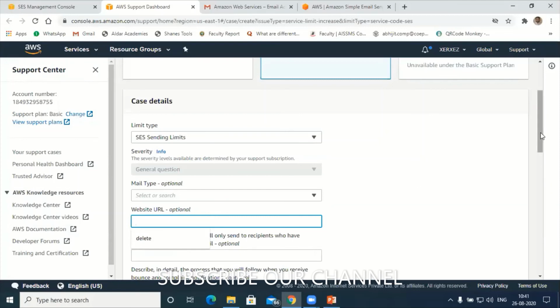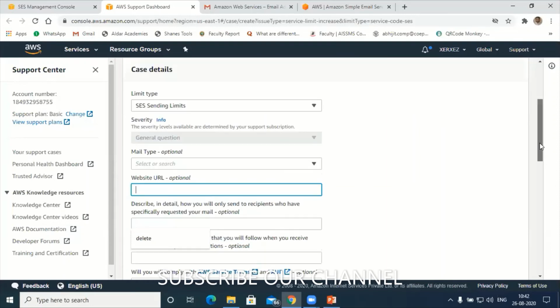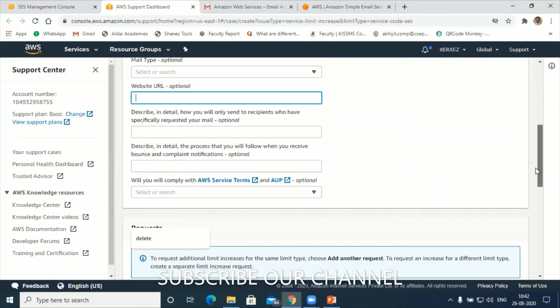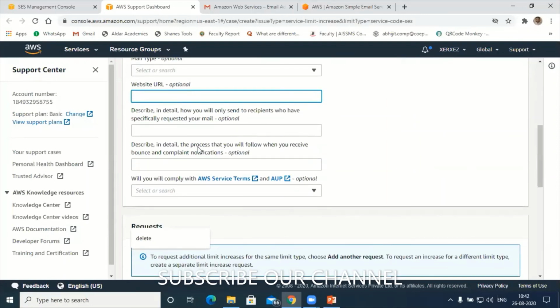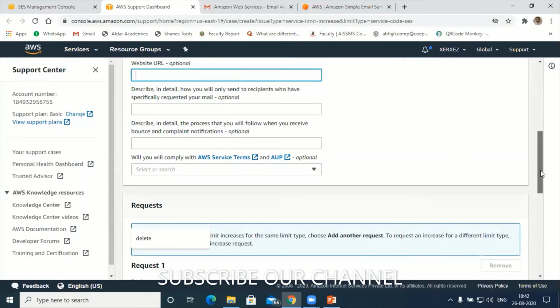But what I suggest, if you want to increase your quota for a general email address, let's say gmail.com, there is no need of giving the URL. But if you want to register your email sending system with ACS through your domain, then it is better to give the link of the website here. The next fields are optional, either you can fill them or leave them as they are.